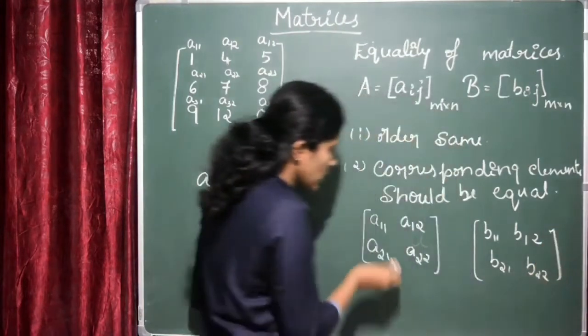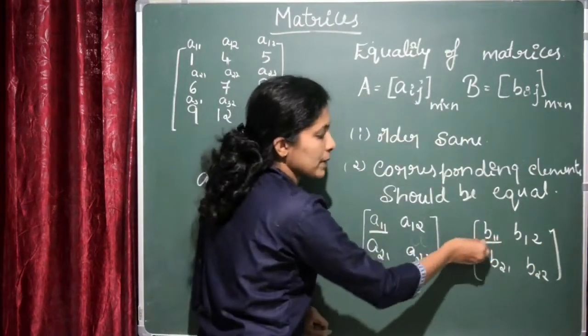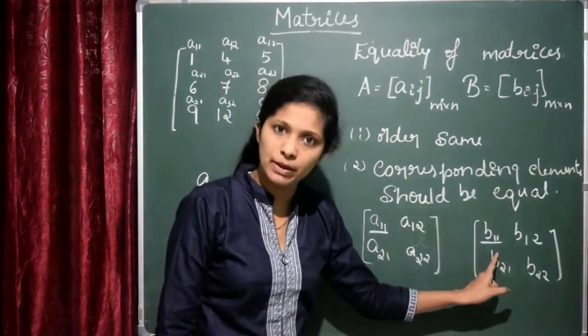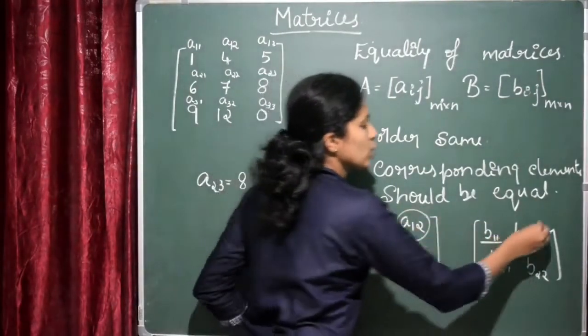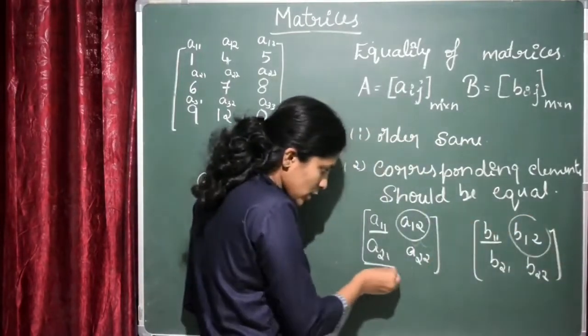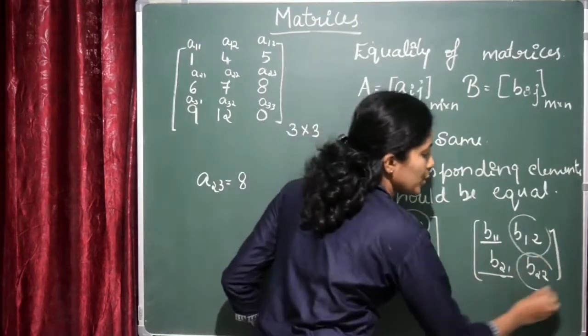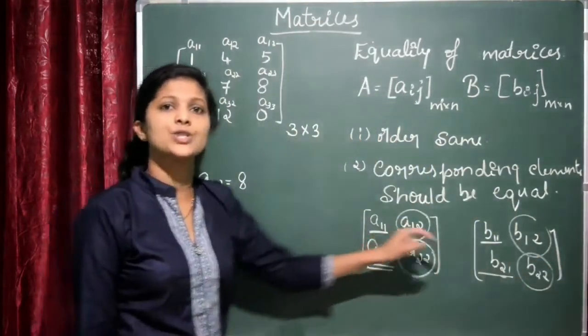To say these two are equal, corresponding elements should be equal. That means A11 should be equal to B11, A12 should be equal to B12, A21 should be equal to B21, and A22 should be equal to B22. I mean there should be a same matrix.